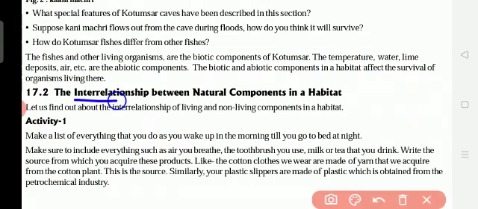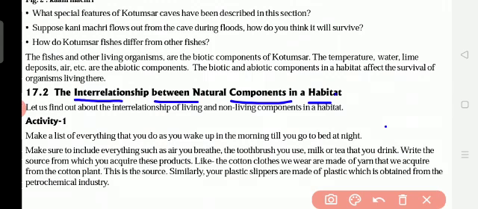Now, the interrelationship between natural components in a habitat. Relationship means what? Rishtedar, right? Interrelationship means we relate with each other. For example, we relate with the plants because we want the plants to eat vegetables, fruits and rice and roti, everything.